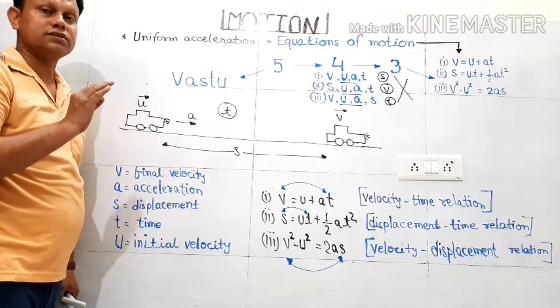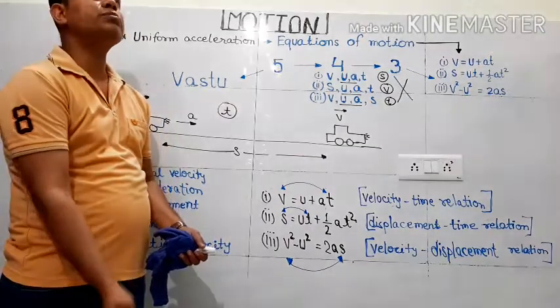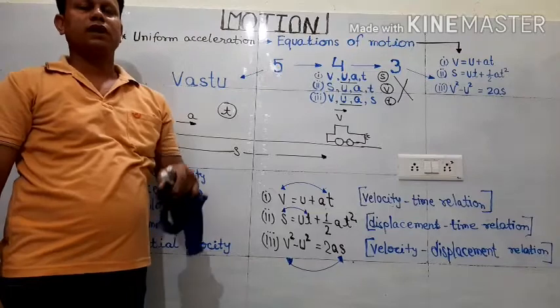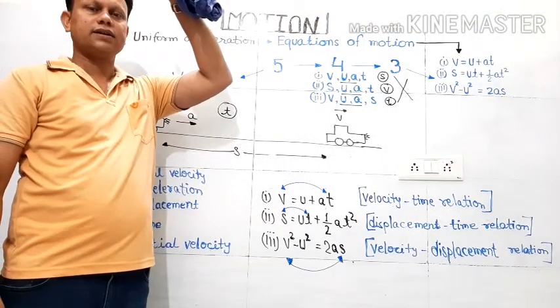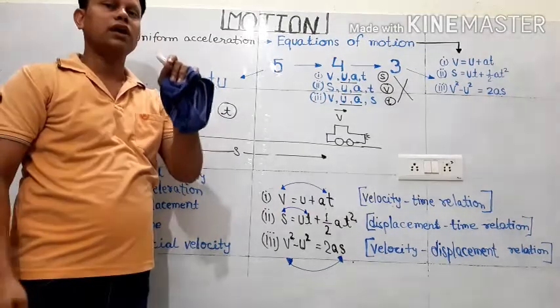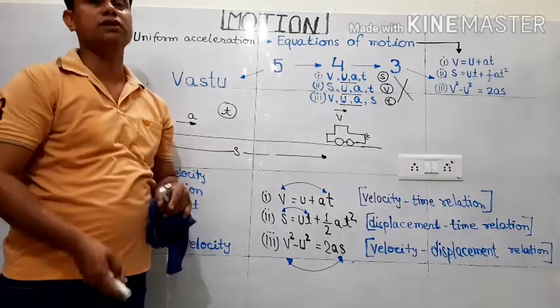In a similar manner, when we throw something upward, when it is going up to maximum height, the final velocity is taken as 0, and whatever velocity we are throwing with is taken as initial velocity.